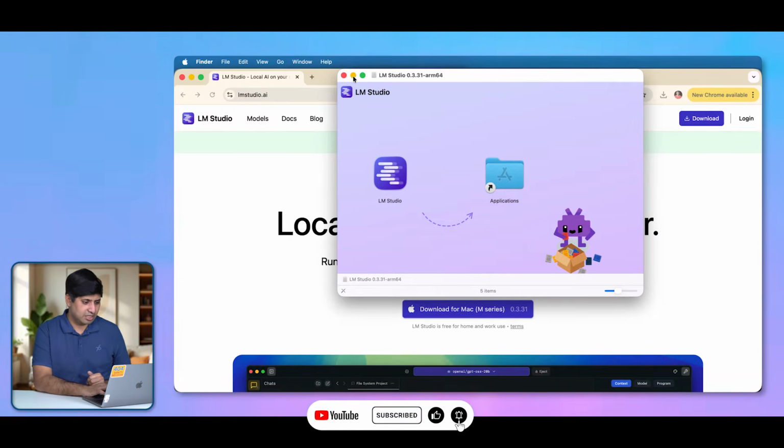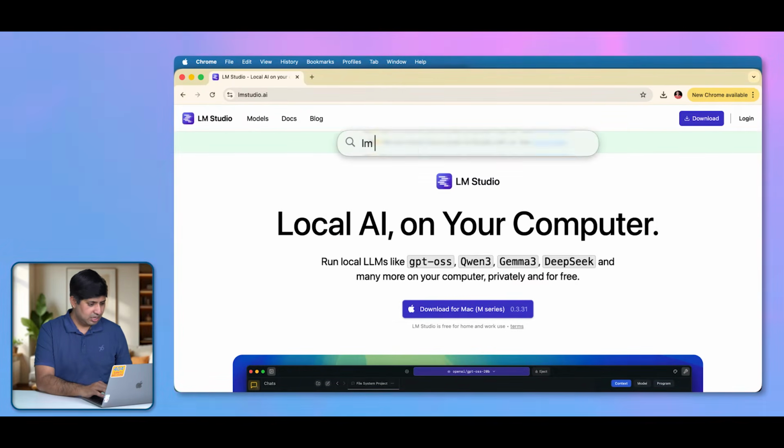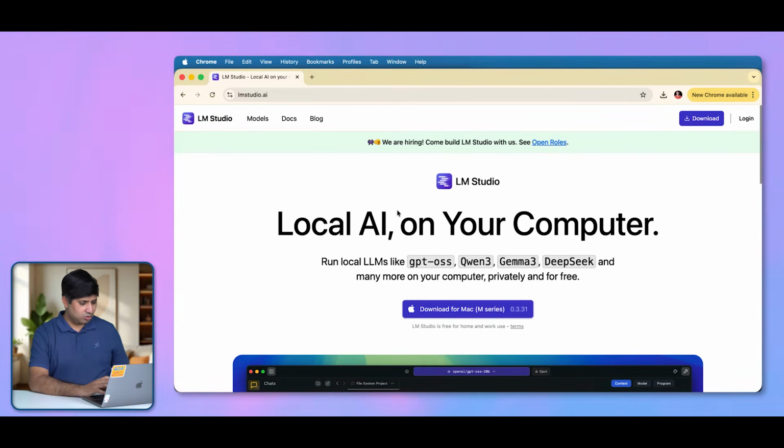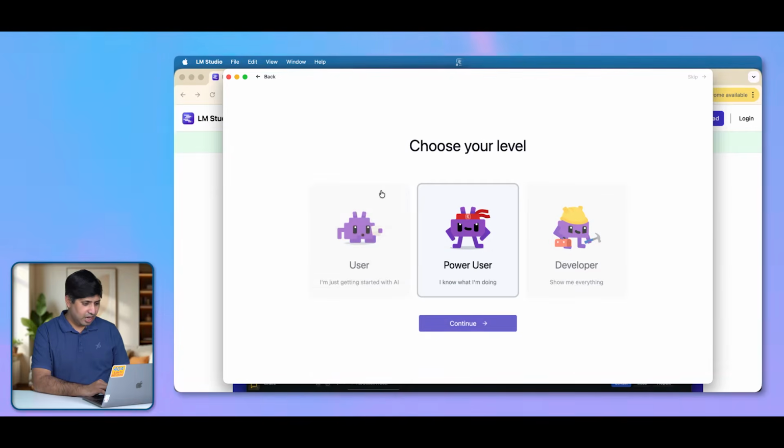So installation has been done. Now let's just get out of this window and actually run LM Studio. So it's opening. Let's click on the open button and let's wait for this to load. So this is the first window of LM Studio. Let's click on get started, and now here you have to choose your level. This option is sort of not important because you are going to get this option again on your main window, and you can just change this very easily.